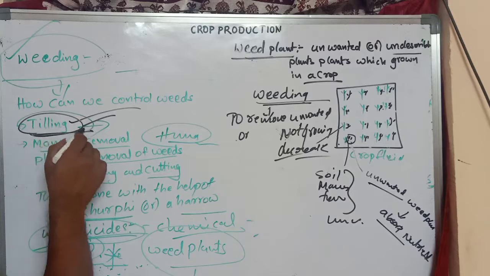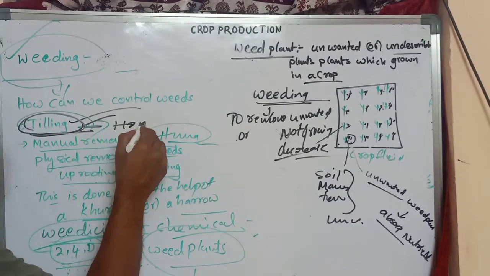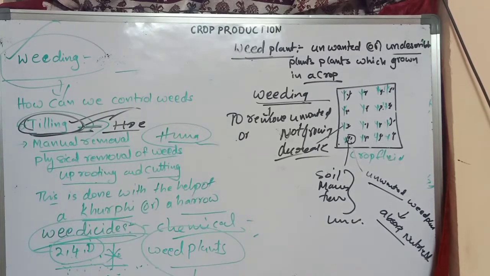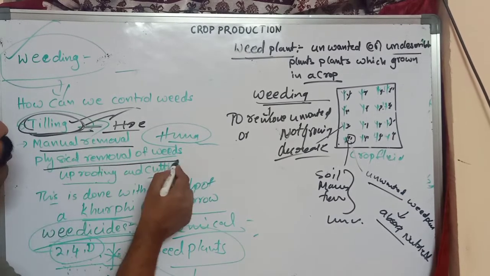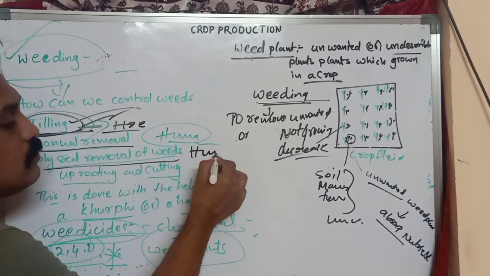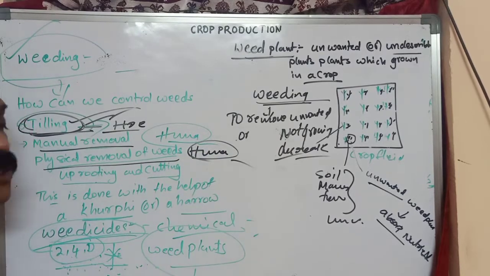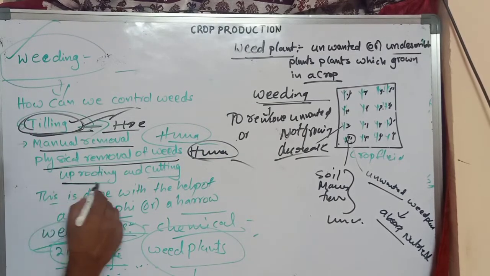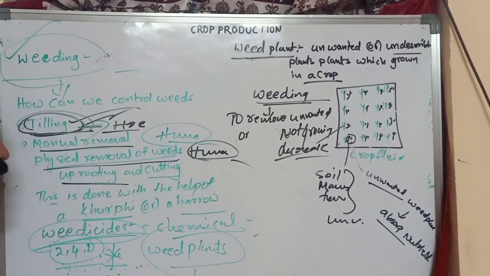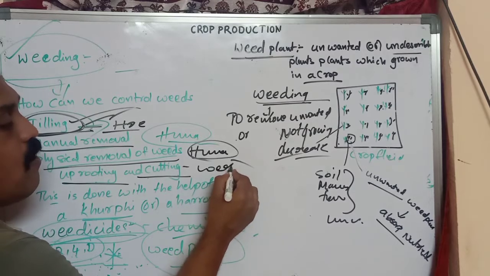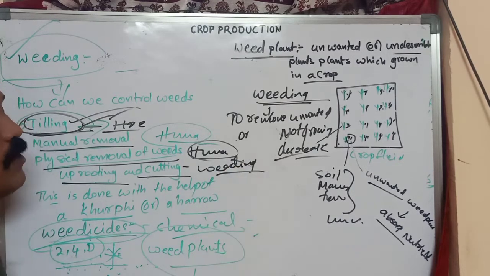Both are useful to remove weed plant roots. Also manual removal, physical removal of weeds: human beings sometimes cut or uproot the weed plants.